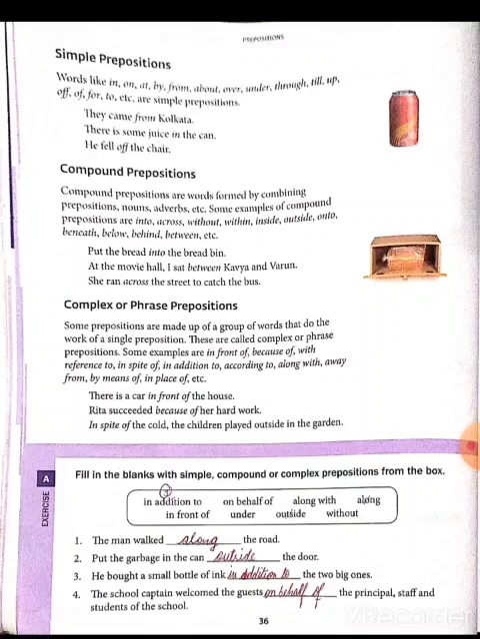Some examples are in front of, because of, with reference to, in spite of, in addition to, according to, along with, away from, by means of, in place of, etc. These are complex or phrase prepositions. Example: there is a car in front of the house. In front of is a complex preposition.